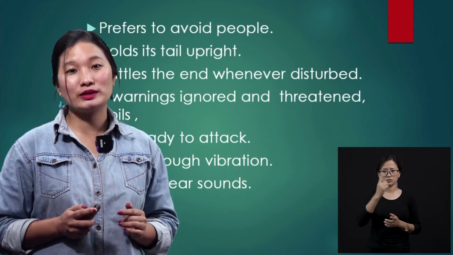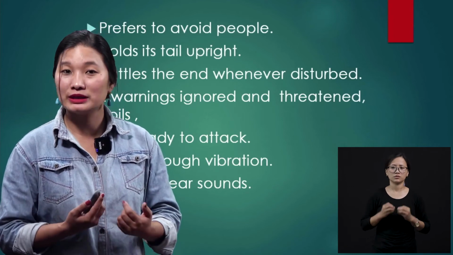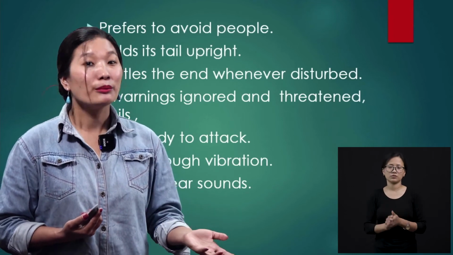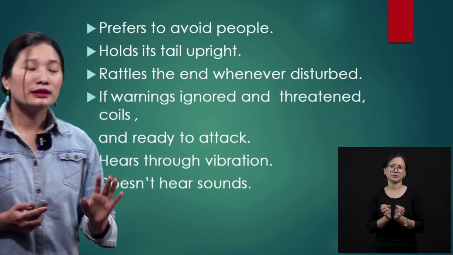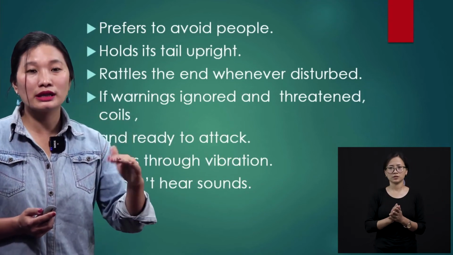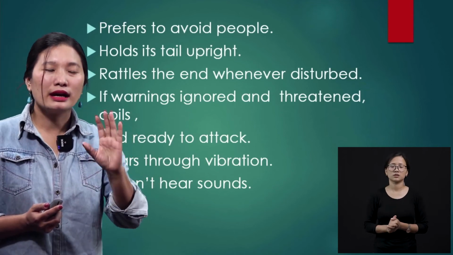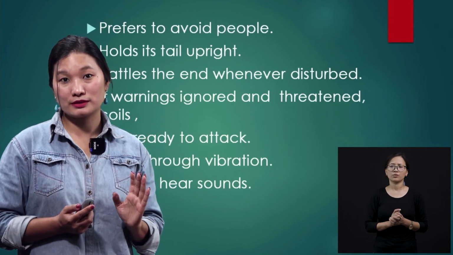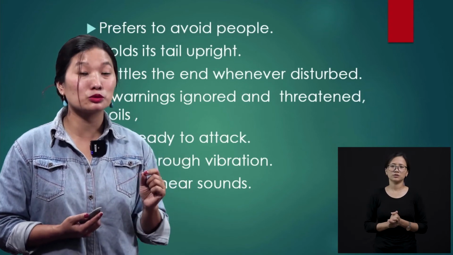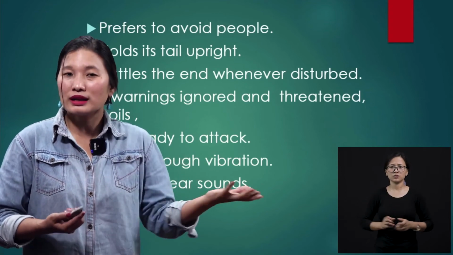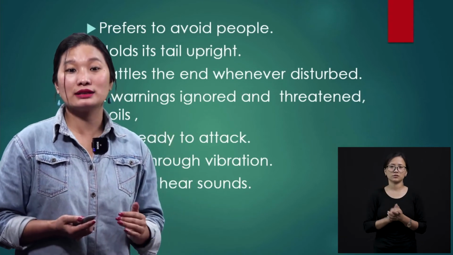But one good thing about this rattlesnake is it tries to avoid people. We think that all snakes are ever ready to attack human beings or other living creatures, right? But this rattlesnake tries to avoid people as much as possible, okay? And it will hold its tail upright. That means its tail will not be on the ground or on the floor. It will hold it straight, okay? And the end of the tail will rattle whenever it's disturbed. Nobody wants to be disturbed, right? When a kid is playing and you go and touch or spoil some of his toys or playthings, the kid will start crying. So likewise, even the rattlesnake will start rattling its tail when it is disturbed, okay?